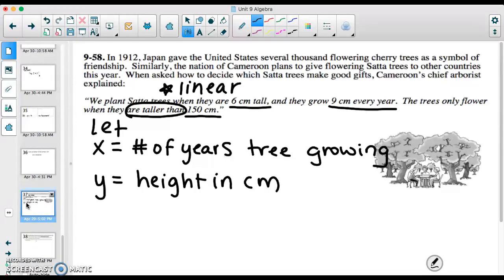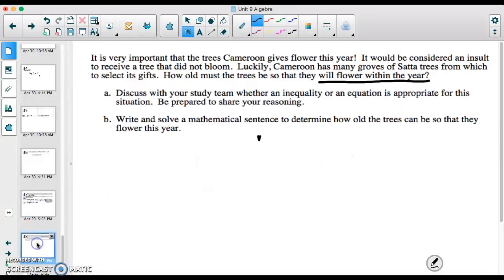So it sounds like we have multiple answers for this problem. 151 centimeters would be taller than 150. 160 centimeters would be taller than 150. 200 centimeters would be taller than 150. So anytime there's a range of answers, the correct way to solve that problem is with an inequality.